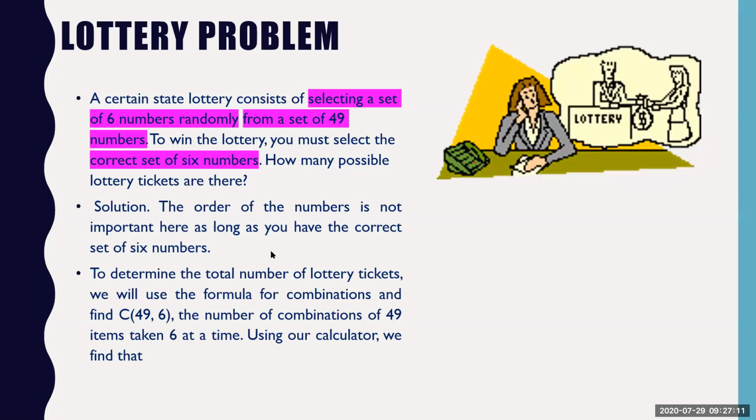So what are the possible ways? 49C6 ways you can choose it. Why does order not matter here? Because of this word called randomly. When you are selecting anything randomly, the order does not matter because you're not aware of the order at all. So whenever you come across the word random, you go with combination because order does not matter there. All right.